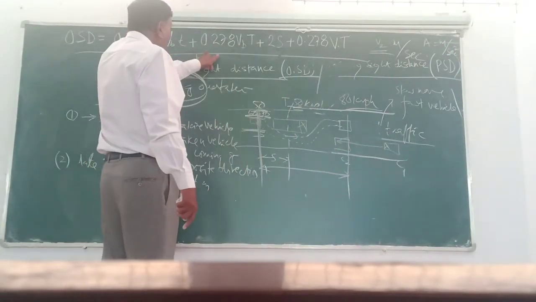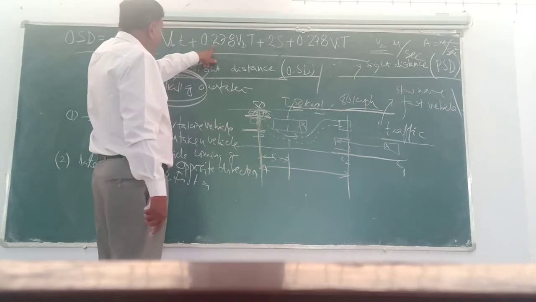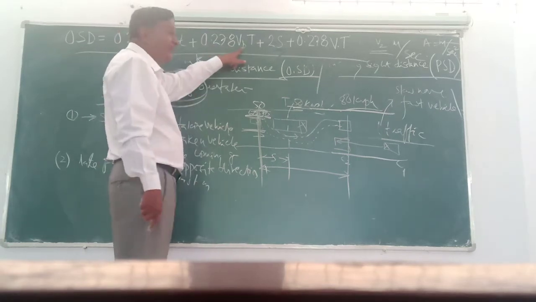Coming to the third term, VB I already told.